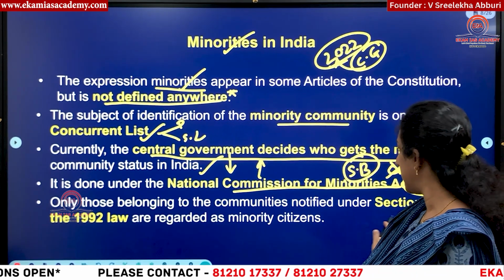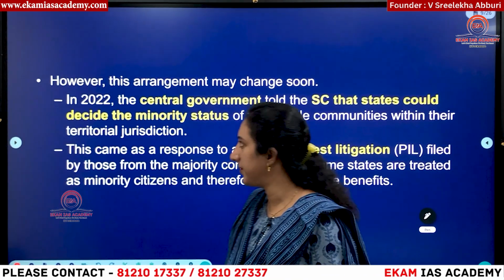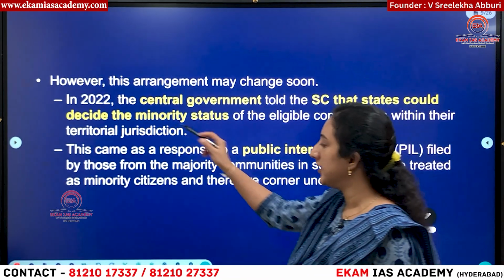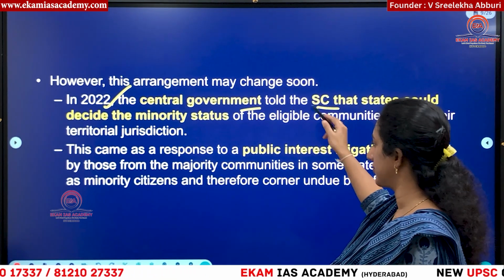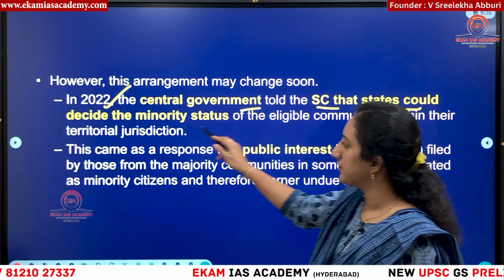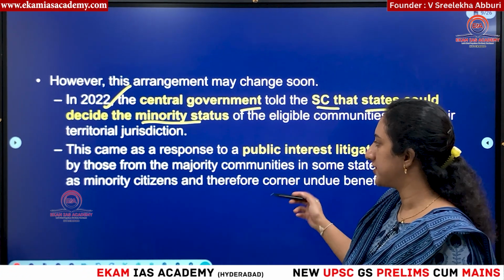Under Section 2C of this act, only those who are recognized will be given minority status. But what happened in 2022, the central government said to the Supreme Court that states could decide who can be given minority status, okay. Till then only the center used to.